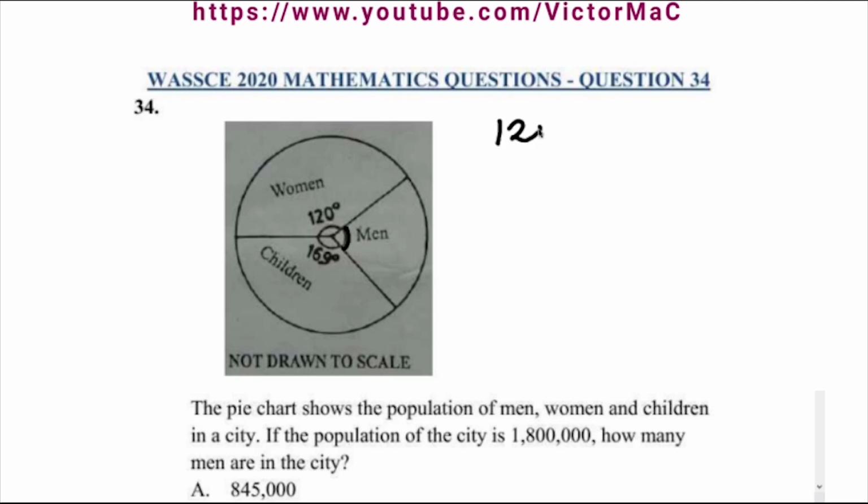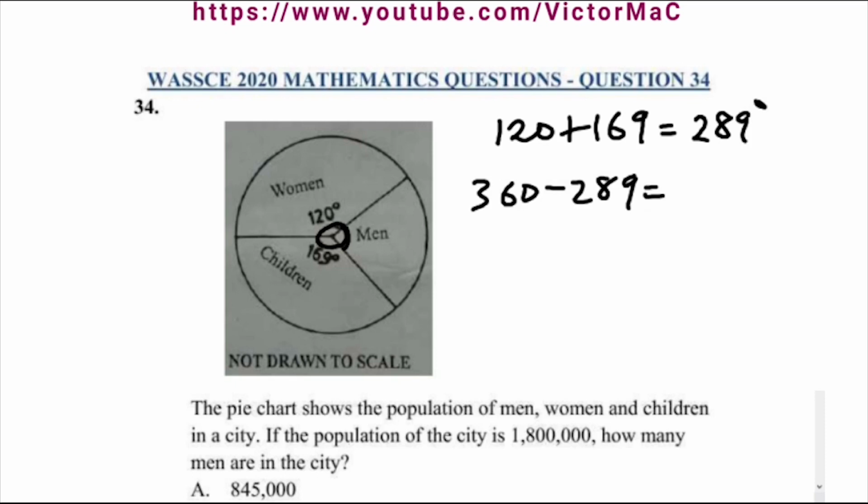If we add up 120 plus 169, that gives us 289 degrees. So the angle at the center of the circle is 360. When we subtract 289 from 360, that gives us the angle for the sector of men, and that's going to be 71 degrees.